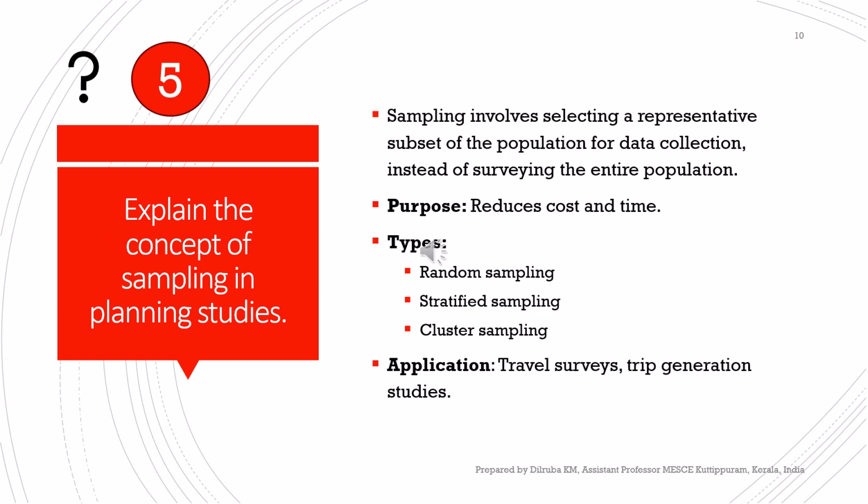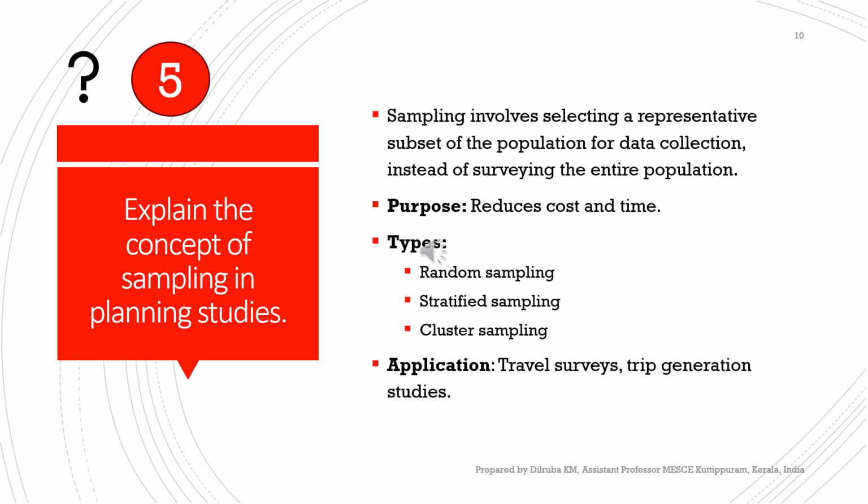The next question, fifth question, is explain the concept of sampling in planning studies. So sampling involves selecting a representative subset of the population for data collection. So instead of conducting a survey for the entire population, maybe the population is very huge, like millions or billions, we cannot conduct a survey for each and everyone, right? So we will select only a particular amount of the population to conduct the survey. So this is called sampling.